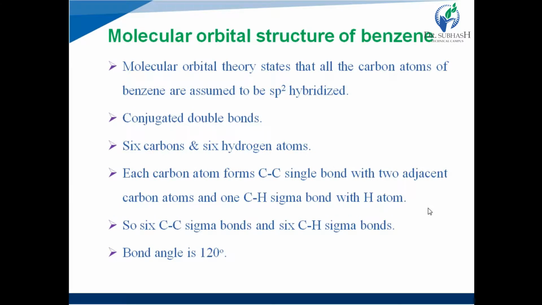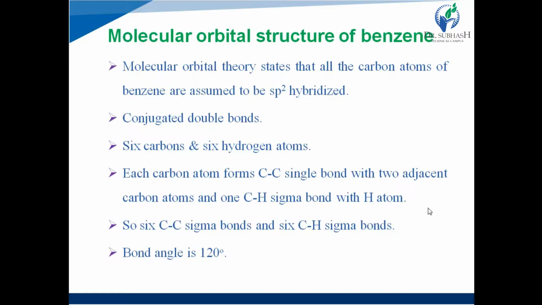Next one is the molecular orbital structure of benzene. Molecular orbital theory states that all the carbon atoms of benzene are assumed to be sp2 hybridized. Now, what is sp2 hybridization? In sp2 hybridization, one s orbital and two p orbitals are combined and hybridized to form three new sp2 hybridized orbitals.